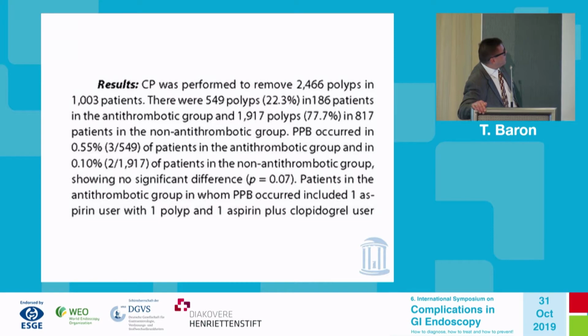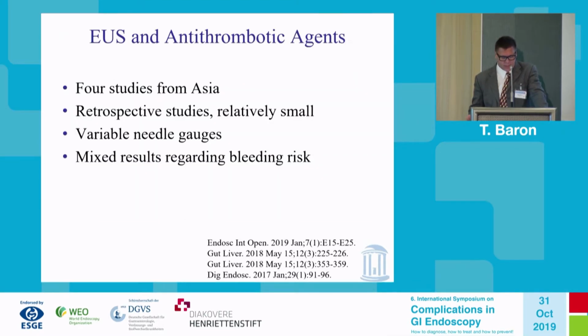They had 549 polyps in patients in the antithrombotic group. And basically, they showed that with cold snare polypectomy, it did not appear there was a significant difference in bleeding using cold snare techniques. So maybe what we can do then is, of course, modify what we do on these patients that come to us that are on these agents.